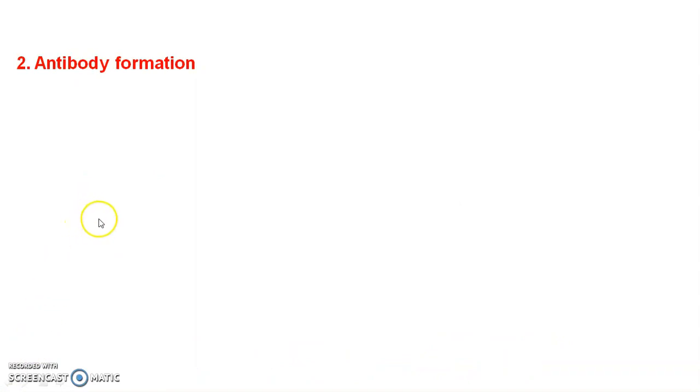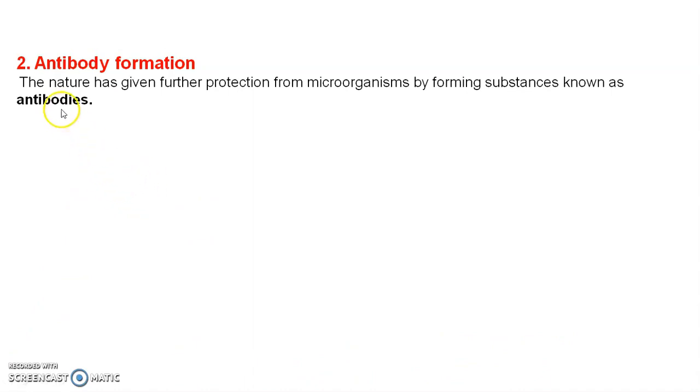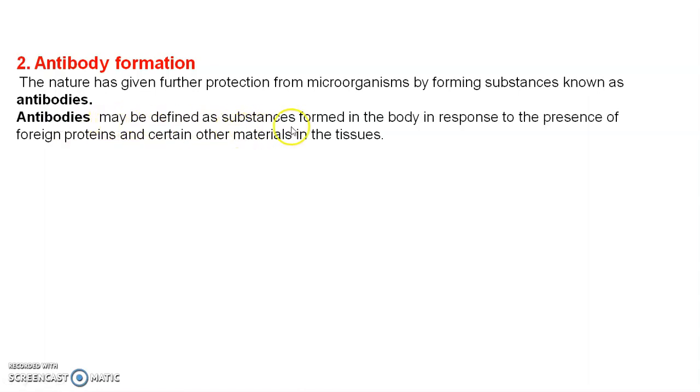Then the next factor responsible for immunity is antibody formation. Nature has given further protection from microorganisms by forming a substance known as the antibody. That means if antibodies form in our body, ultimately our body is provided with immunity. Antibodies may be defined as substances formed in the body in response to the presence of foreign protein and certain materials in the tissue.